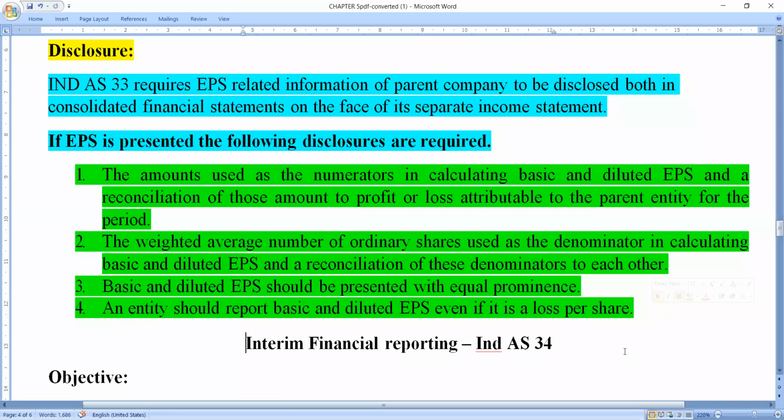Profit available to the shareholders divided by number of shares. Profit available is the numerator, number of shares is the denominator. What value is taken as numerator, and what value is taken as denominator?